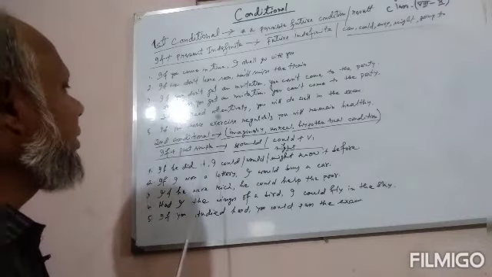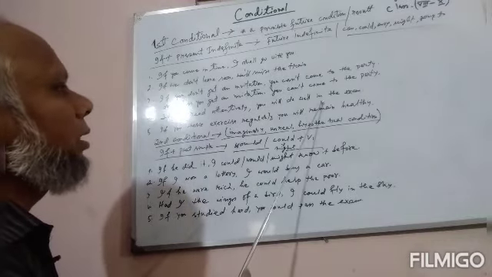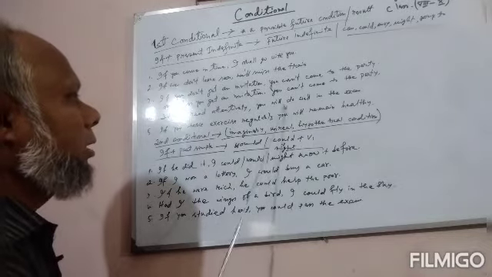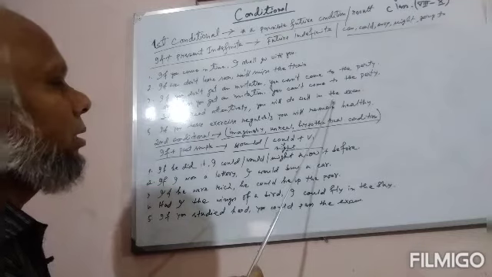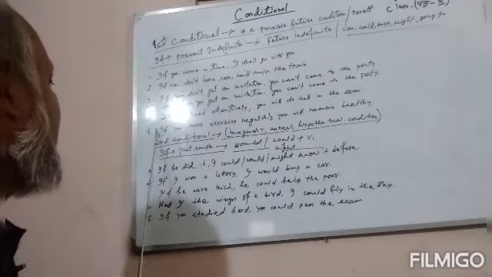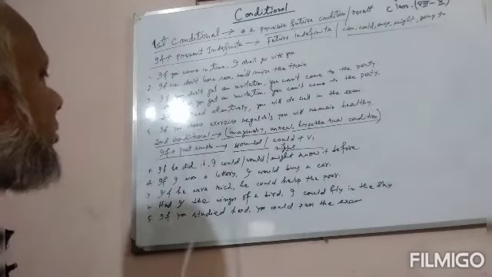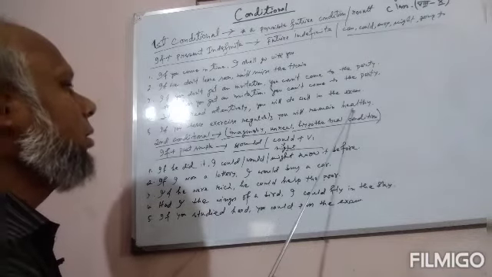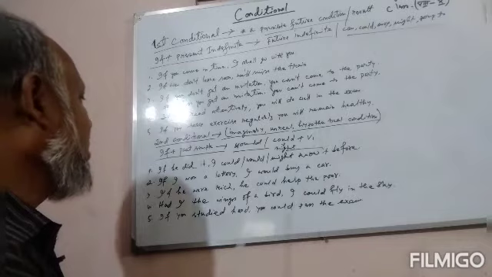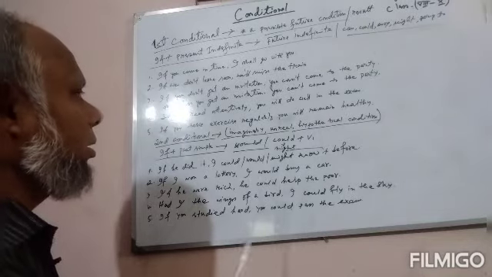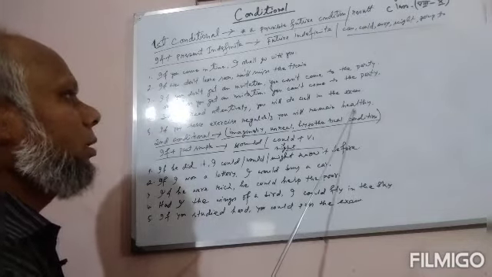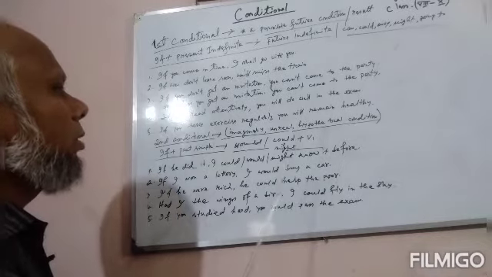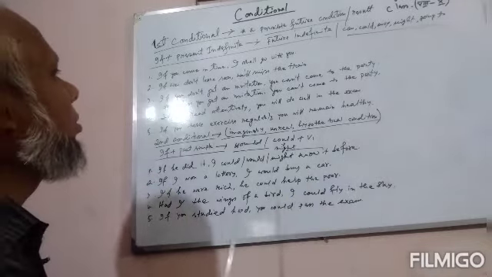Number 4: if you read attentively, you will do well in the exam. We can also say, if you read attentively, you can do well in the exam. Again, number 5: if you take exercise regularly, you will remain healthy. We can also say, if you take exercise regularly, you can remain healthy. You might remain healthy. And we can also use going to.